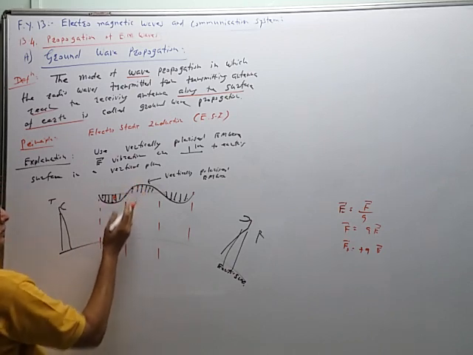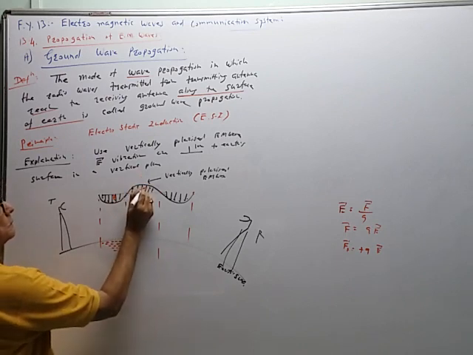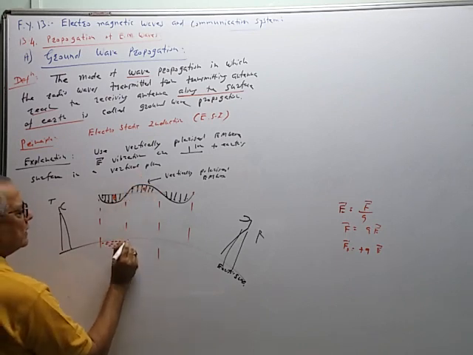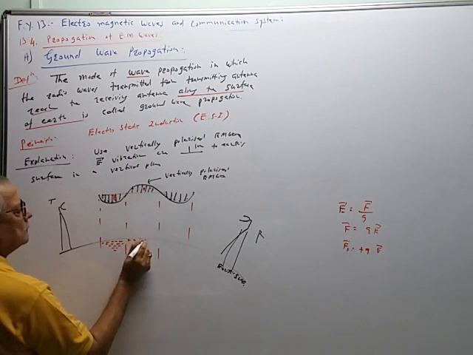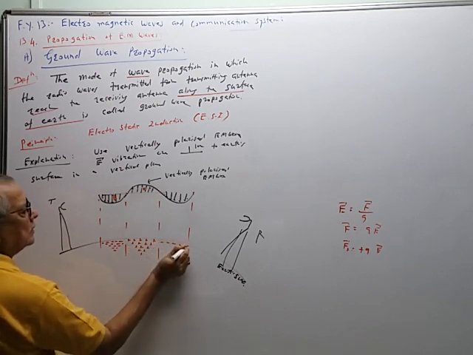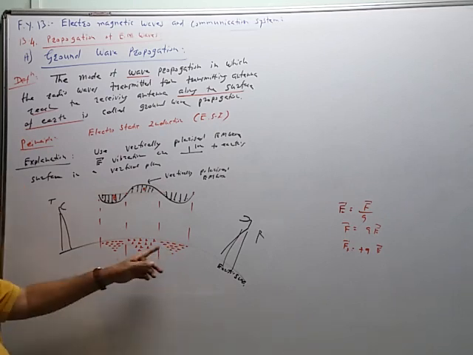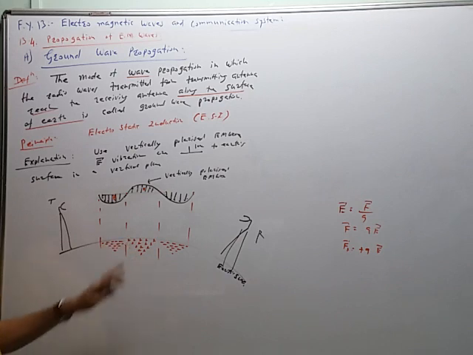In this case, electric field is in this direction. So positive charges are attracted. So these are positive charges. Again, negative charges. Like this. So alternately, positive and negative charges are induced.